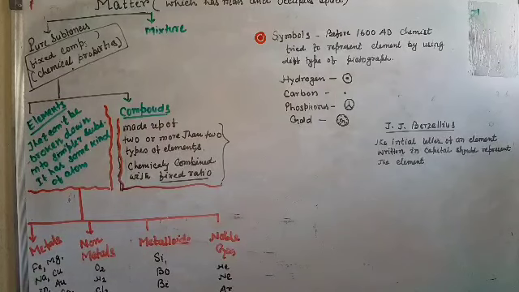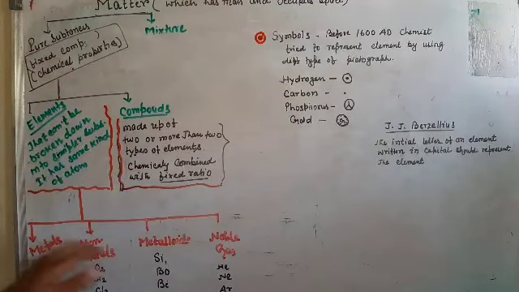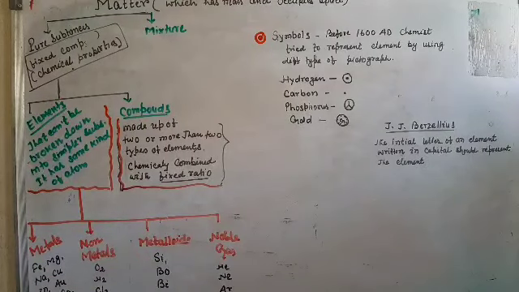Let's start today's topic, language of chemistry. Chemistry is a branch of science in which we study matter. Matter has two types, pure substance and mixture. Pure substances are again of two types, elements and compounds, and elements include metals, non-metals, metalloids and noble gases. So many things are there. Slowly and steadily we will discuss this.